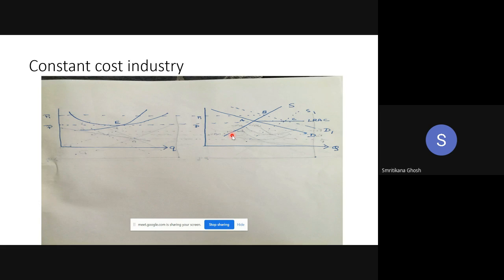So in the whole set, we have the normal demand and supply curve for that particular commodity. Given this demand and supply, the equilibrium is here, and corresponding to this equilibrium the price P bar is determined. That P bar price, determined by the industry, is given to all the existing firms. Now, in the long run, given that P bar, the equilibrium will be E. So this is our starting point. Up to this point, if you have any query, please ask.